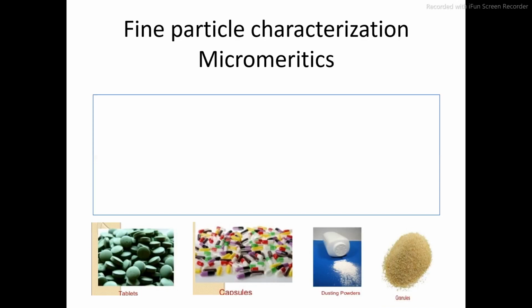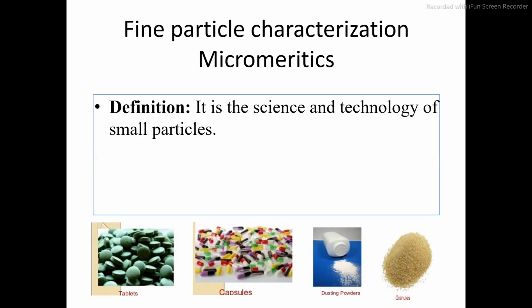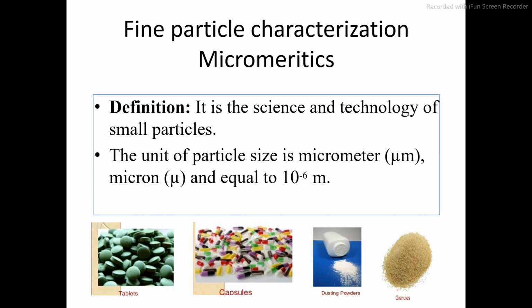Next point is fine particle characterization, also called micromeritics. So what does micromeritics mean? It is the science and technology of the small particle. Micromeritics means the study of small particles, and the unit of particle size is the micrometer, or micron, which is equal to 10 raised to the power minus 6.